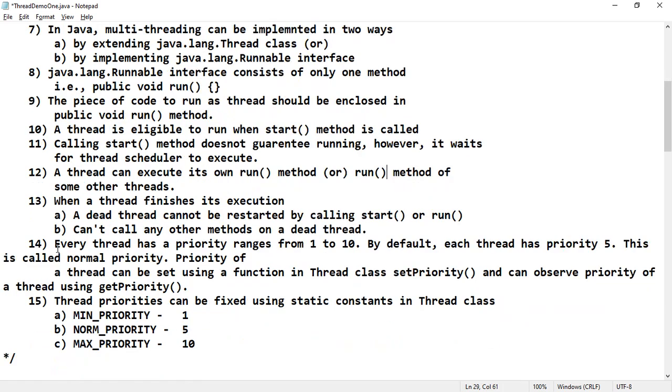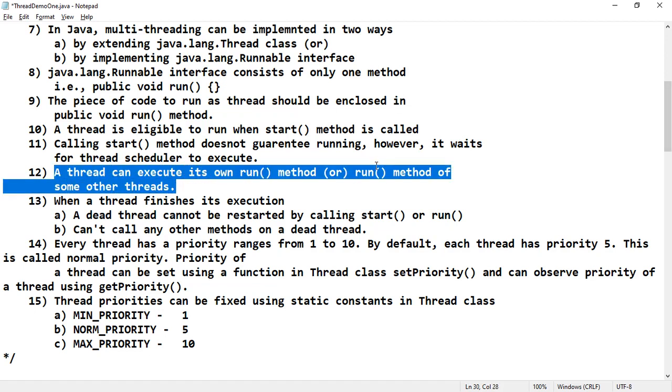Recall the electrician example. The assistant of the electrician may do his own work, and at the same time, he may also do his colleague's work. Just like that, a thread can execute its own run method or the run method of some other threads.